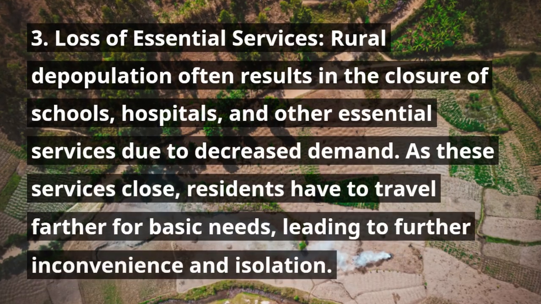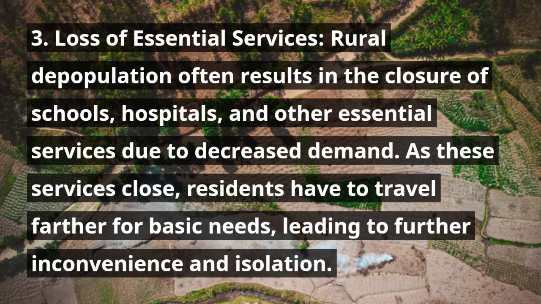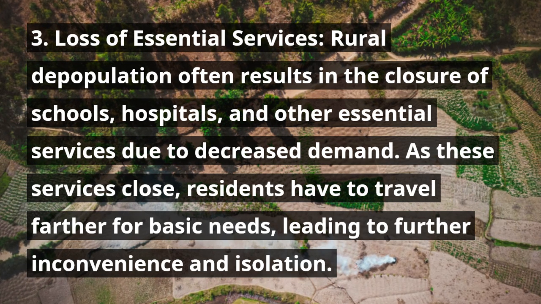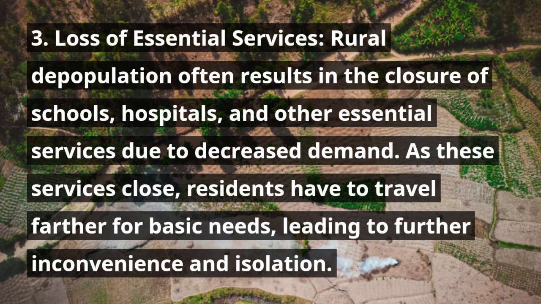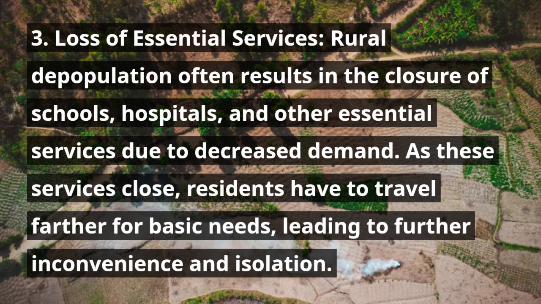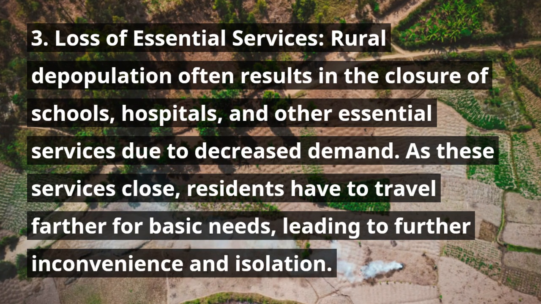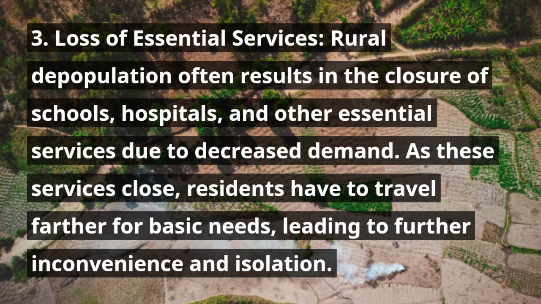3. Loss of essential services. Rural depopulation often results in the closure of schools, hospitals, and other essential services due to decreased demand. As these services close, residents have to travel farther for basic needs, leading to further inconvenience and isolation.